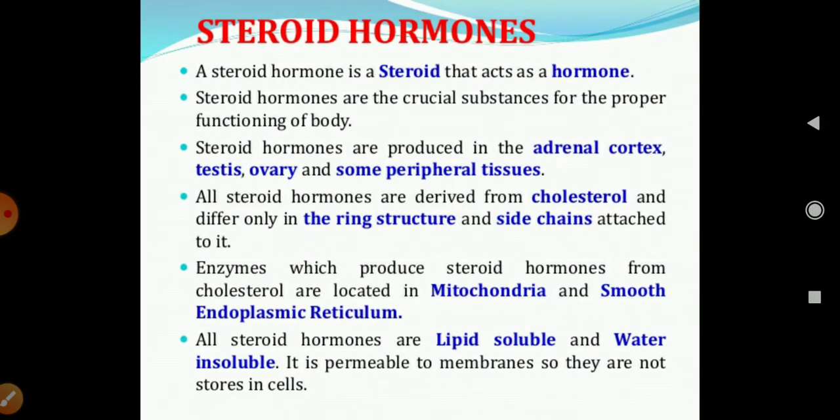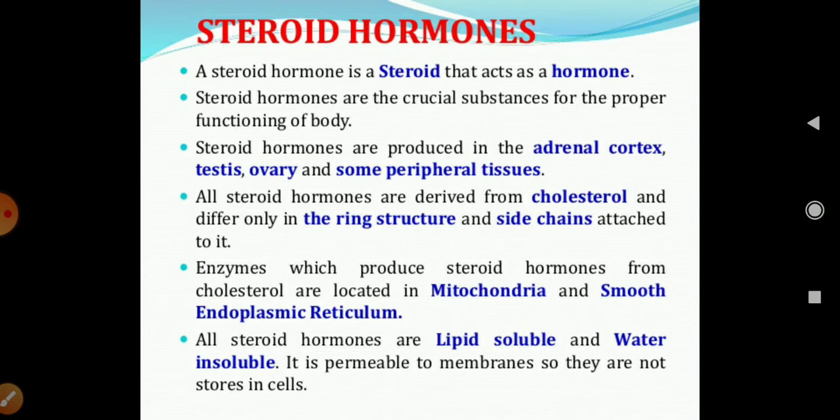So today's topic is steroid hormone. A steroid hormone is a steroid that acts as a hormone. These steroid hormones are crucial substances for the proper functioning of the body. The steroid hormones are produced in the adrenal cortex, testes, ovary, and some peripheral tissues.